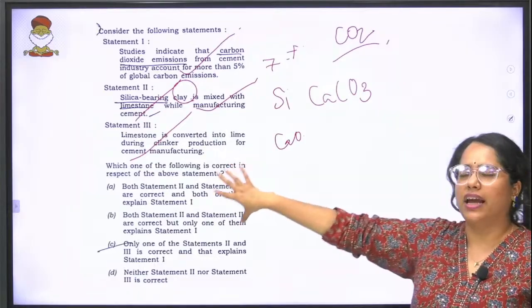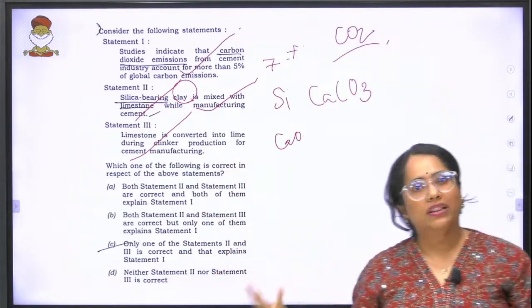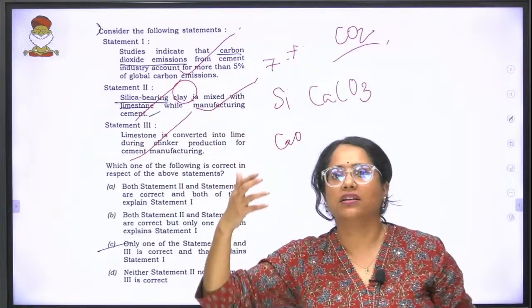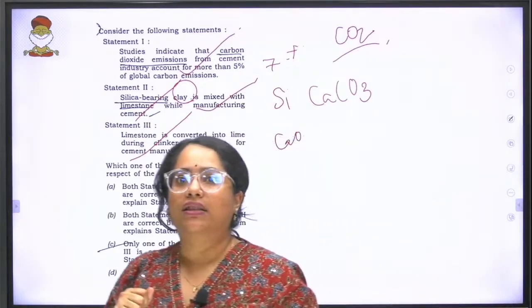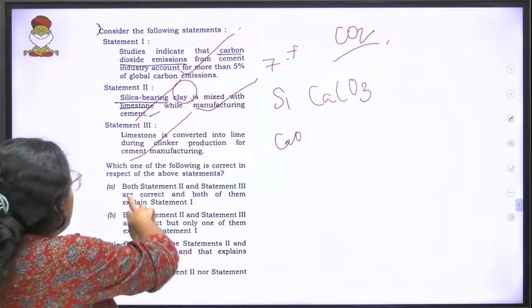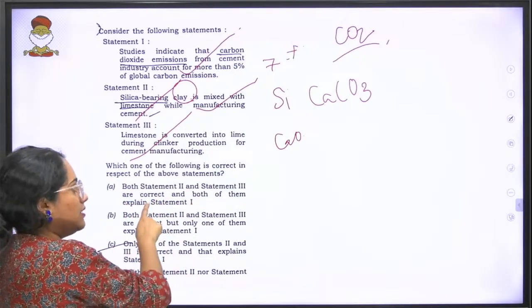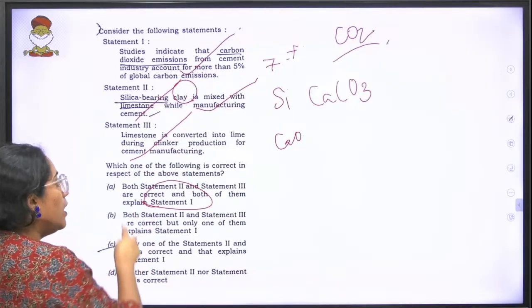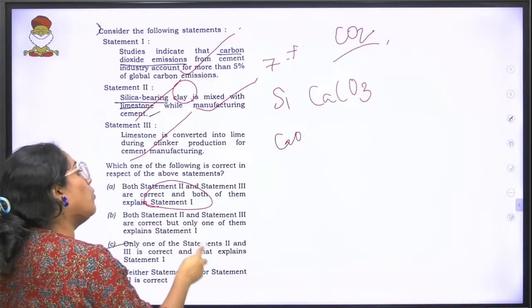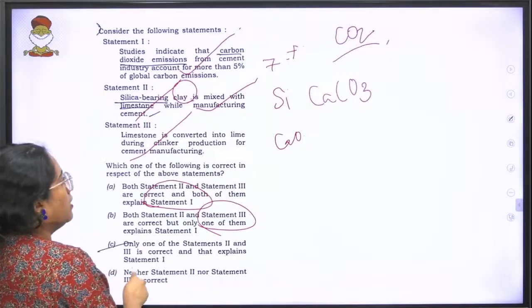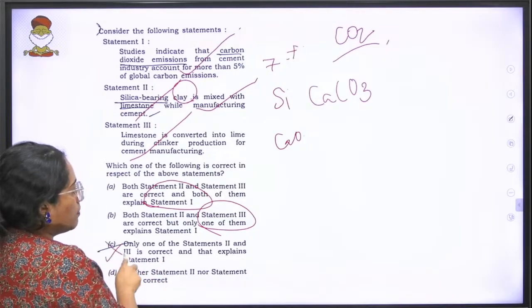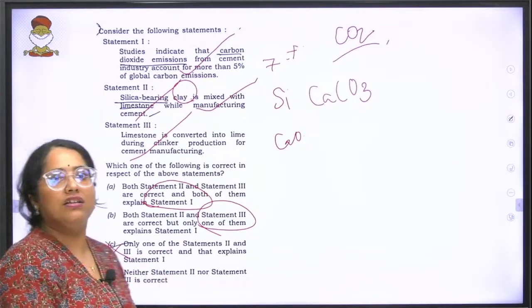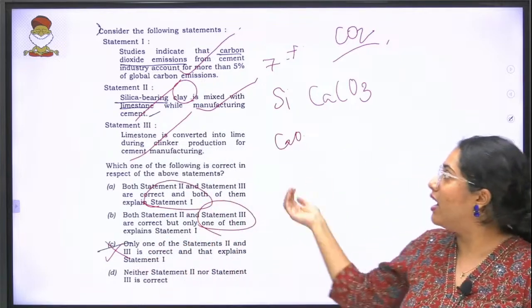Now the options are again in that same pattern: both 2 and 3 are correct, and one is a reason for the other. Here, both statement 2 and 3 are correct, and both of them explain statement 1. Or both statement 2 and 3 are correct, but only one of them explains. We know the last two will be wrong, because saying only one of the statements is correct doesn't make sense since we just said 2 and 3 are correct.